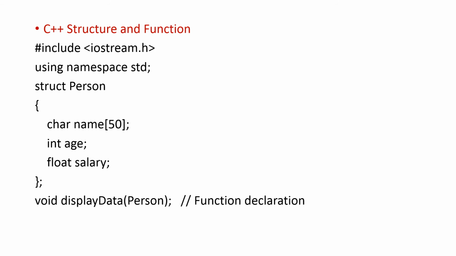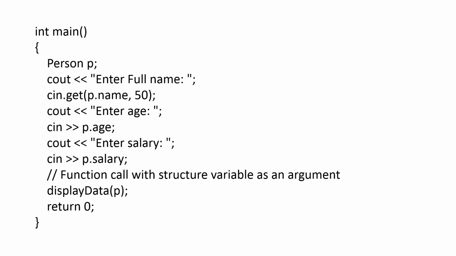So here again one example I have given over here. C++ structure and function. Struct person, char name, int age and float salary. Void displayData(person). That is with the help of the function. Now you are getting the structure. This is the function declaration. Void displayData(person). Now in the main section, person p is the object. You are getting the name, you are getting the age and the salary, and here you are displaying it with the help of the function.